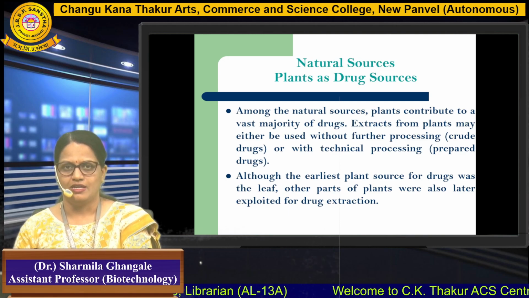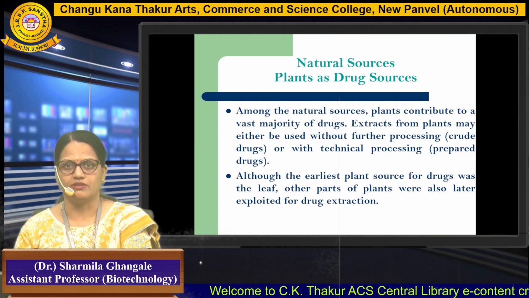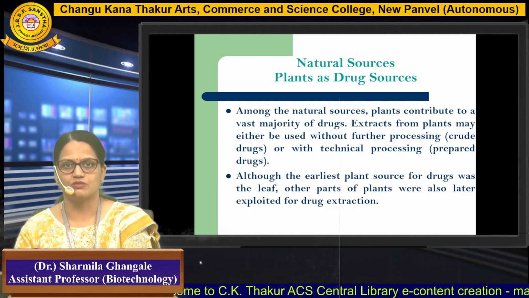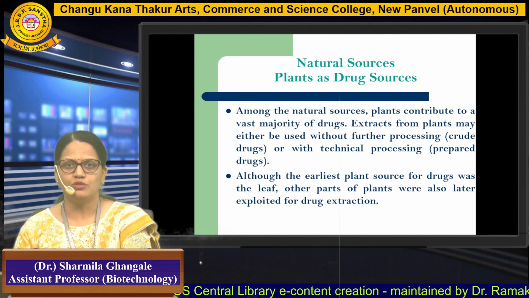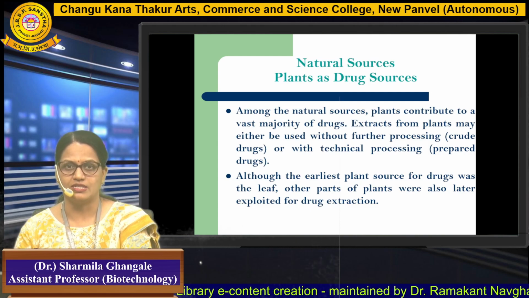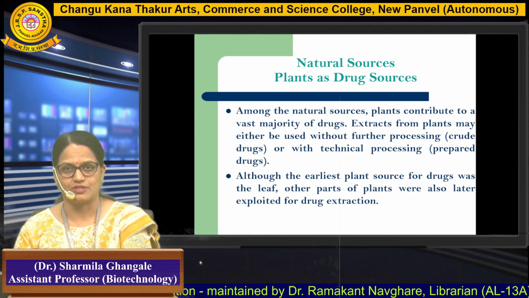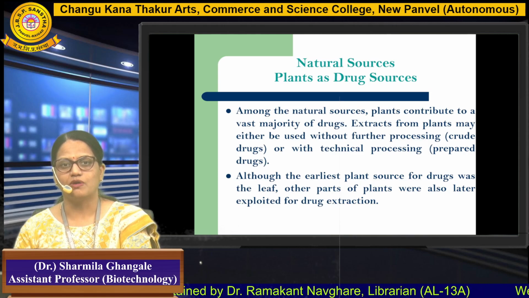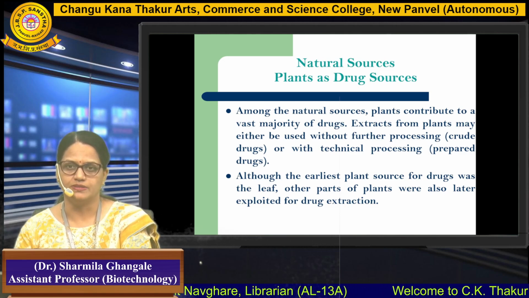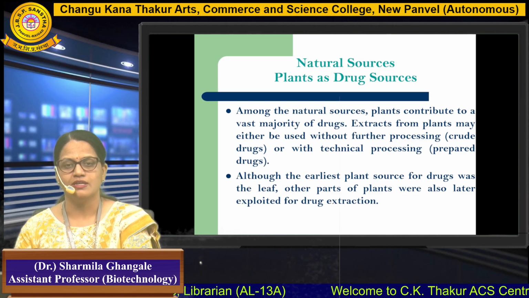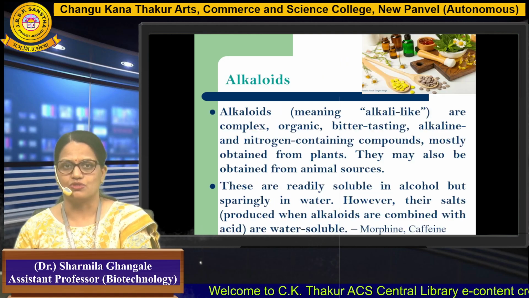majority of the drugs. As you all know, extracts from the plants may be used either without further processing, as crude drugs, or with technical processing, as prepared drugs that can be prepared with the help of plants. Although the earliest plant source for drugs was the leaf, other parts of the plants were also later exploited for drug extraction. So nowadays, whenever we are thinking about drug extraction from a plant, it may be from the flower, or from the leaves, or the stems, or the roots. We can take any part of the plant which is actually used as a source of drugs.